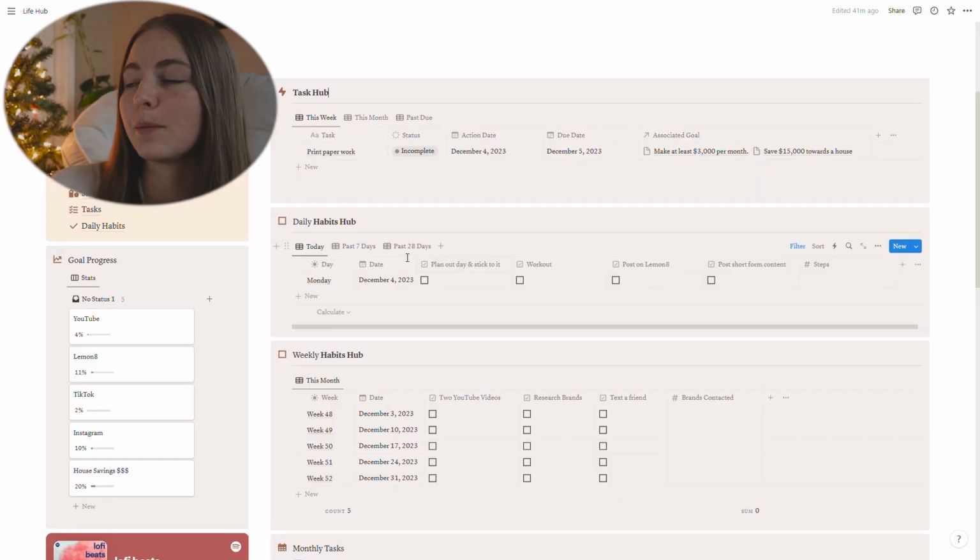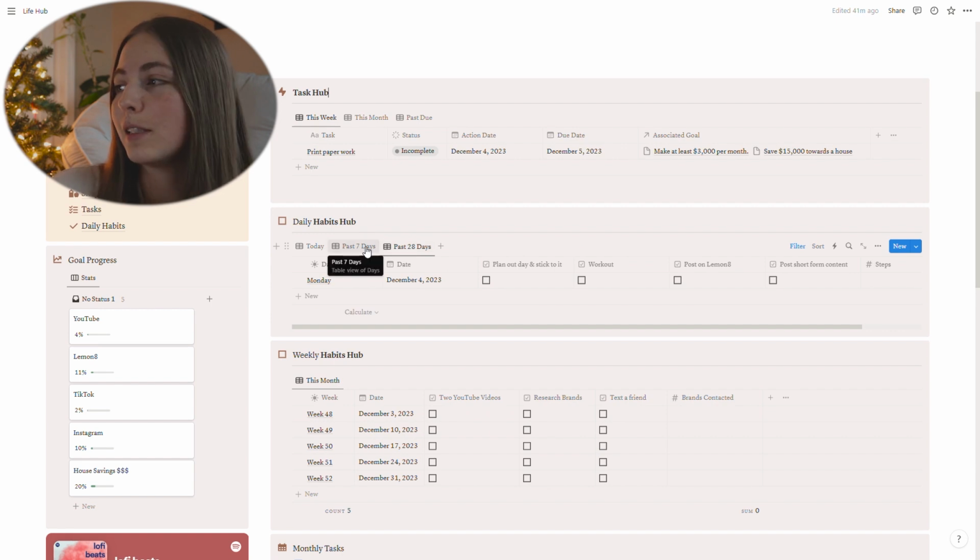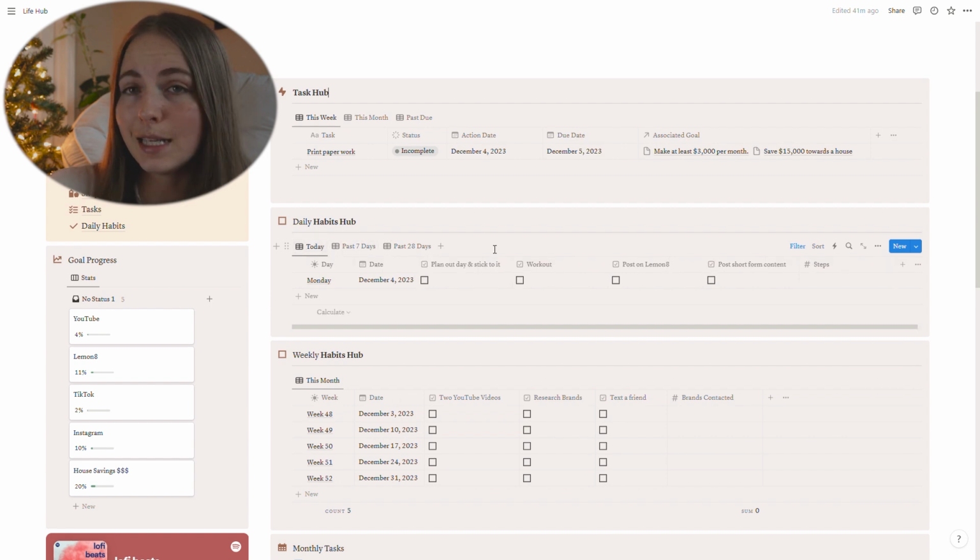So one of the things that I don't like about a lot of daily habits Notion templates is that when you check it off, it doesn't save that information unless you have some kind of really big database that saves all of that, which this is a really big database, but because I have the filters set up on it, it only shows me the past 28 days, the past 7 days, and today.